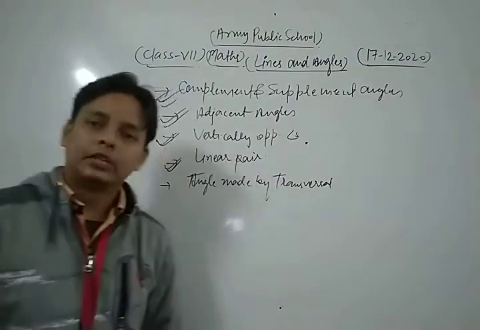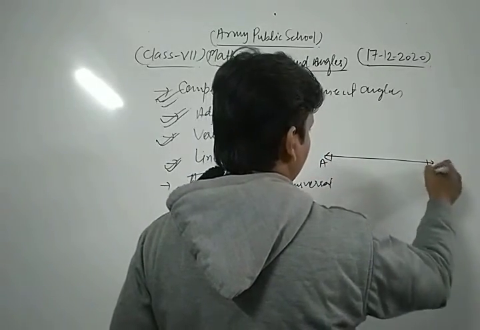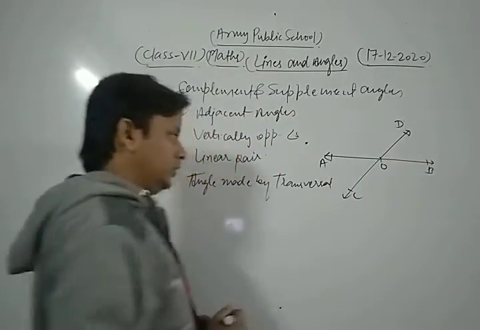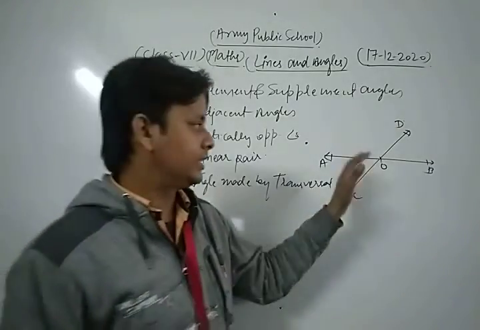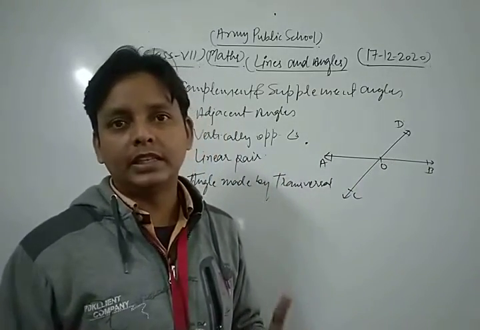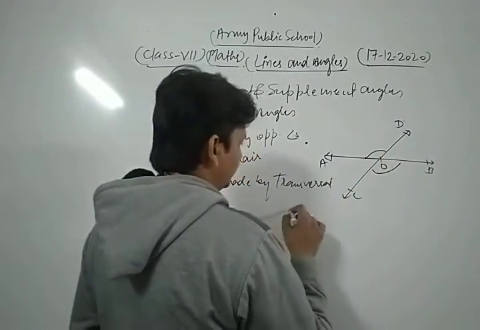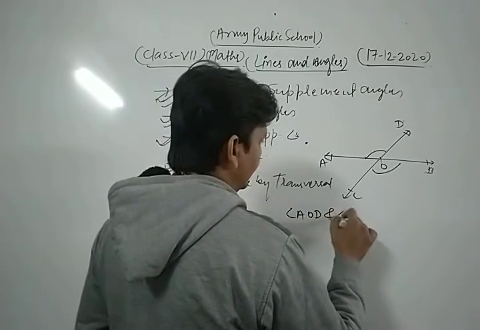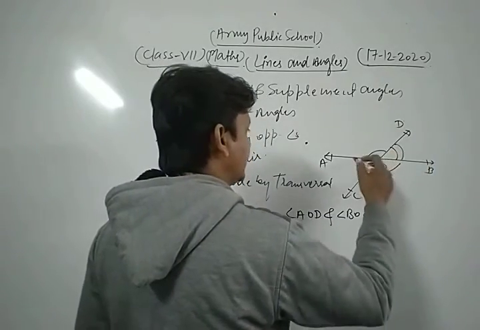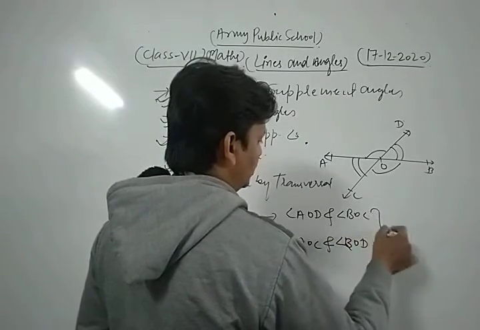Dear friends, suppose two lines AB and CD intersect at point O. Then the pairs of vertically opposite angles are: angle AOD and angle BOC, these are the first pair, and the second one is angle AOC and angle BOD.